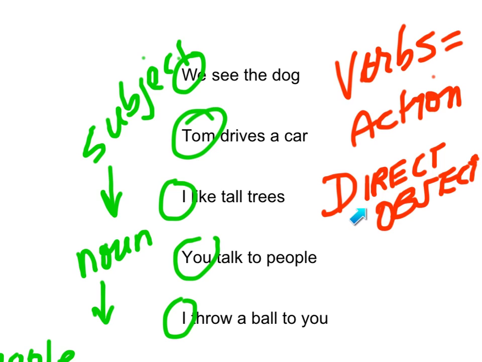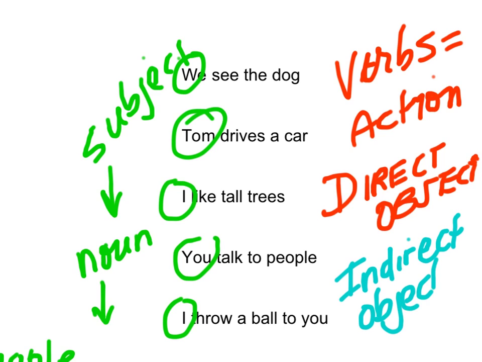It's whatever's receiving. Now I have this example here to point out an indirect object. You wouldn't believe how many sentences are constructed of very simple styles using a direct object and indirect object.